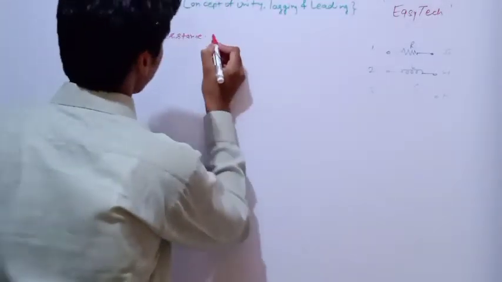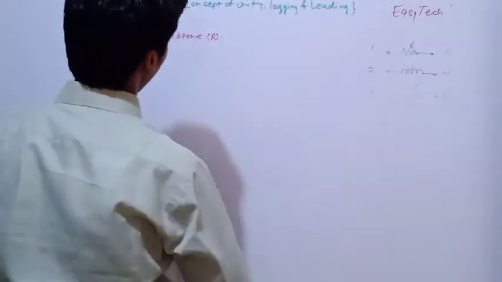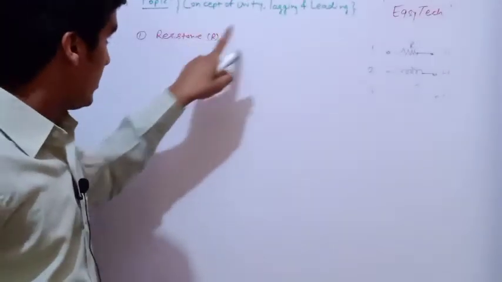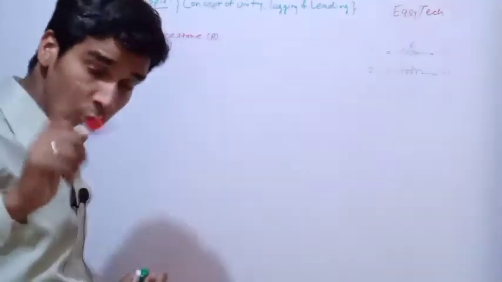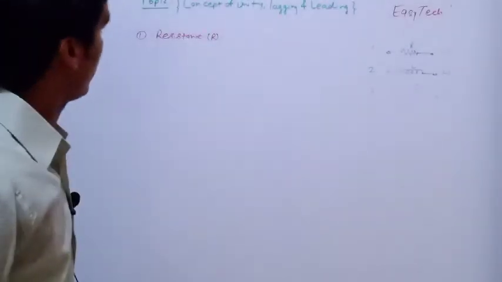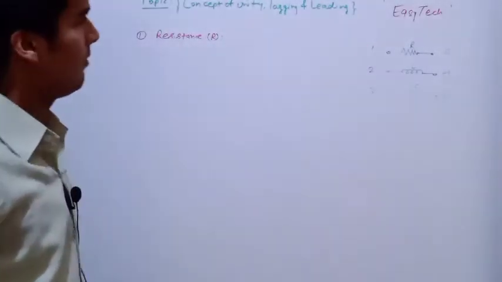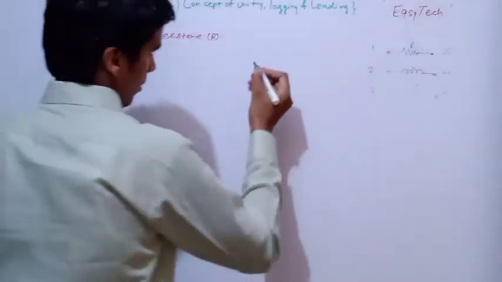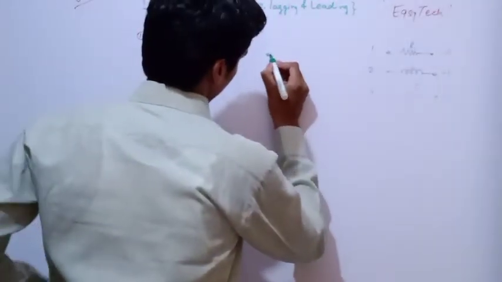I am not writing here directly whether this has unity, lagging, or leading power factor. You will get the idea of how we can find out the power factor of the circuit when it has different elements.